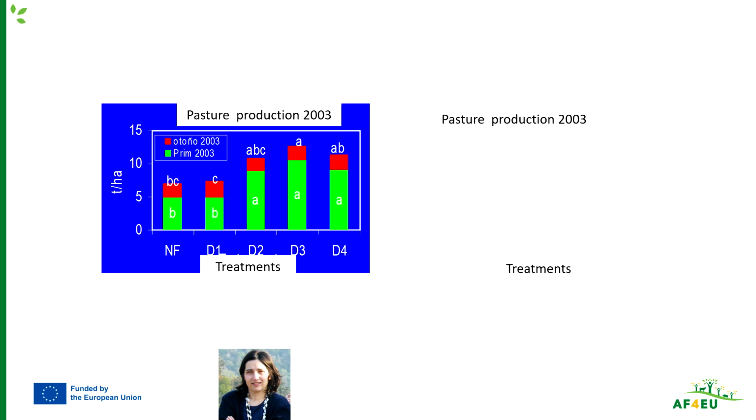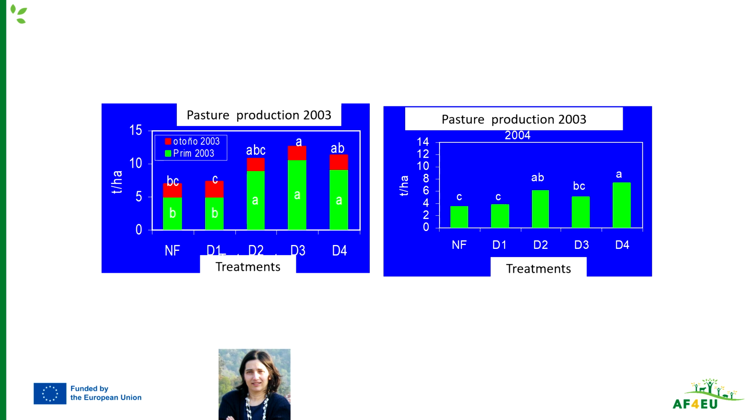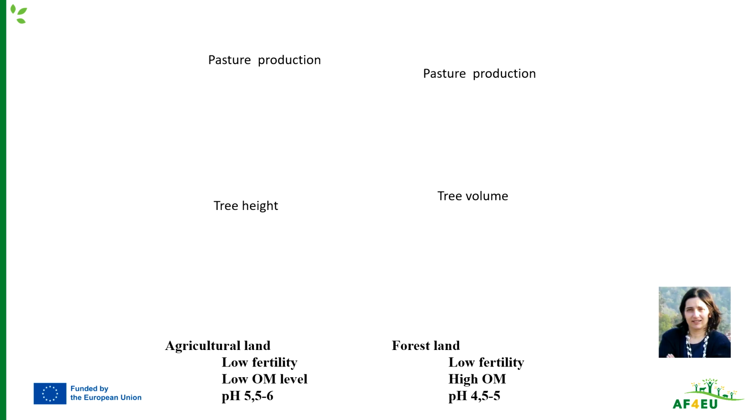produced. Here we can see what we were mentioning in both cases in the pasture production in the years 2003-2004, where we can see that with no fertilization and the first dose, the grass production is low. That's the reason why we have an increase in the tree diameter and height. But when we have an increase of pasture growth, then the tree height and diameter are reduced.